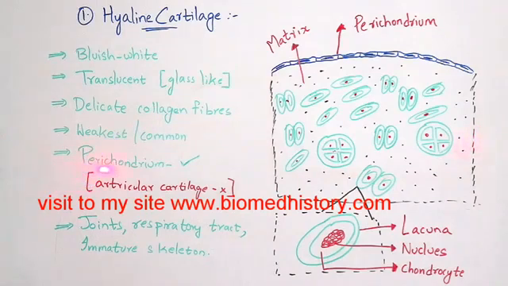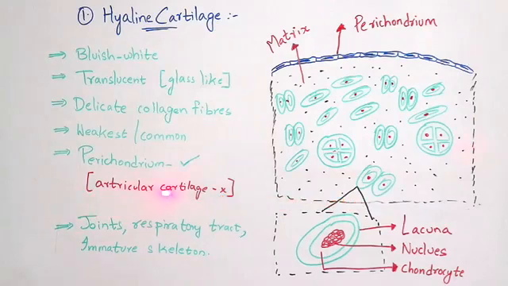Perichondrium is present in hyaline cartilage, but in the case of articular cartilage, the perichondrium is absent. What is meant by articular cartilage? Articular cartilage is what mainly helps the joint to move easily. This hyaline cartilage can be seen in joints, the respiratory tract, and the immature skeleton.